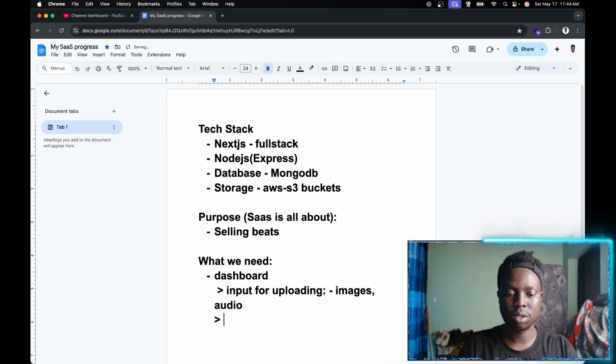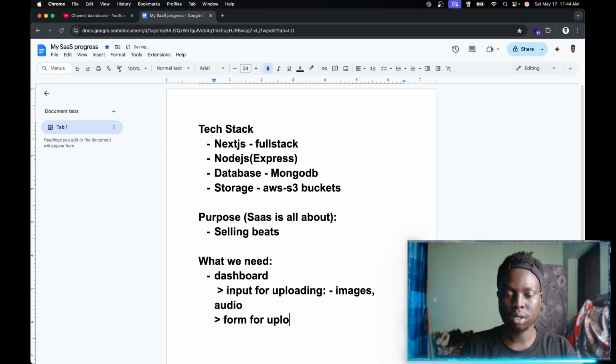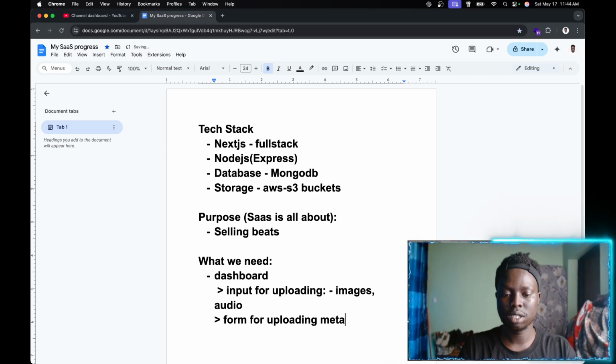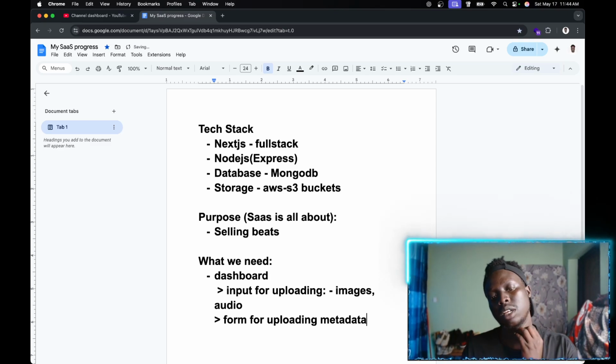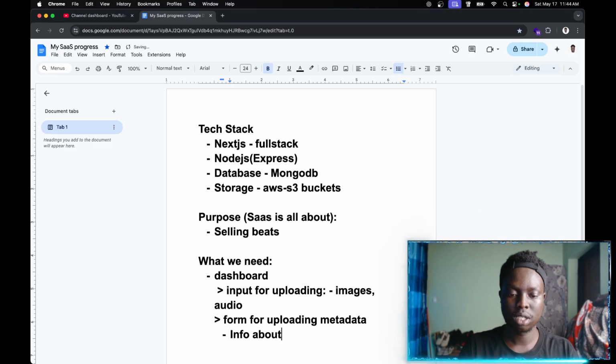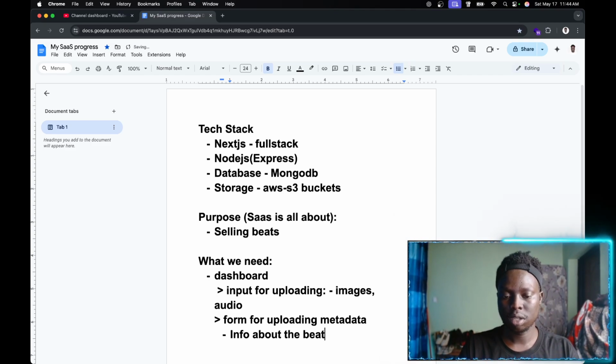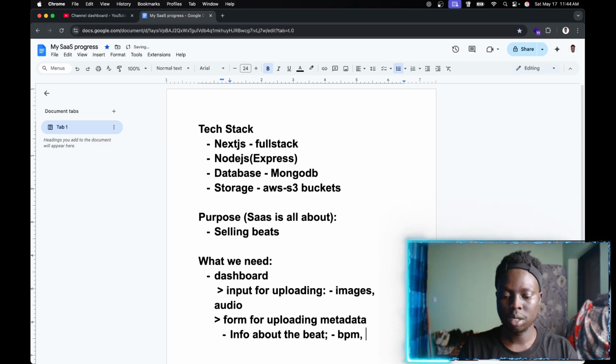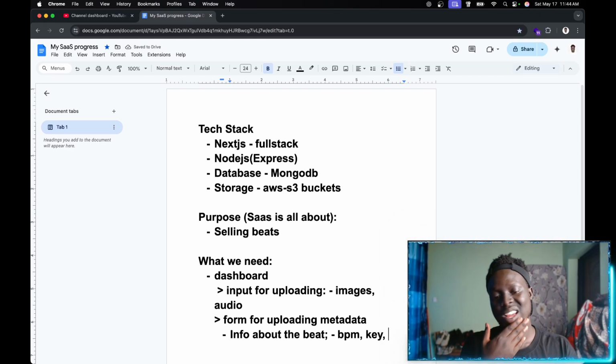And then we're gonna have also a form for uploading metadata. Now the metadata is just info about the beat. It could be the BPM, beats per minute, or the key, and we just want to keep it simple.